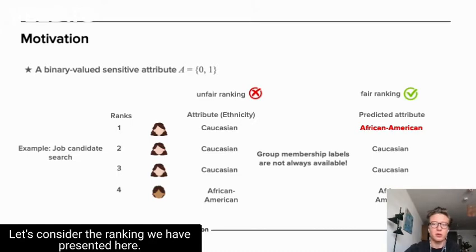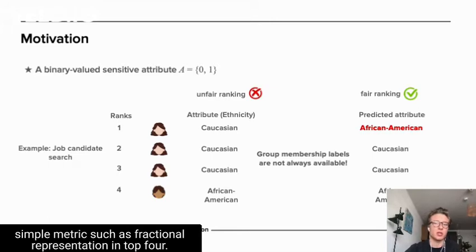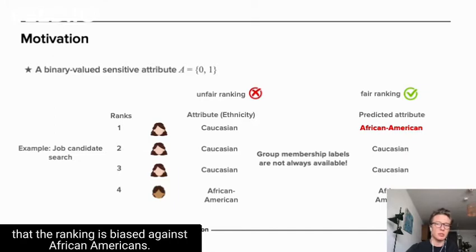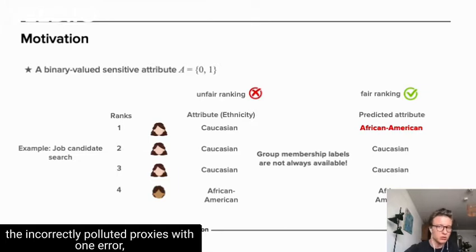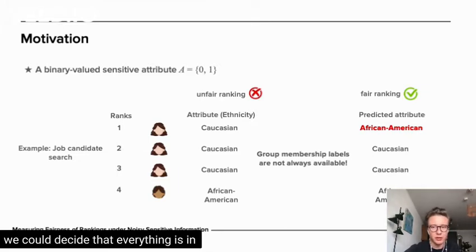Let's consider the ranking we have presented here, which is an example of job candidate search. Using a simple metric such as fractional representation in top 4 based on the real group assignments, we can see that the ranking is biased against African Americans. However, if those results were evaluated using the incorrectly predicted proxies with one error, we could decide that everything is in order and the ranking is balanced.